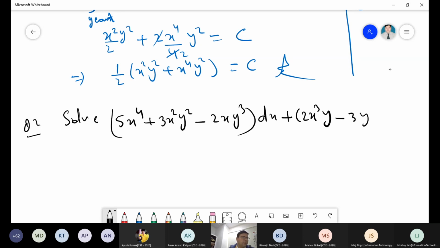Oh, one minute. 2x cube y minus 3x square y square minus 5y to the power 4. Okay, this will not be the term. Because there is some mistake in the question actually. So N is: minus 3x square y square minus 5y to the power 4 dy equal to 0. Okay, solve this question.